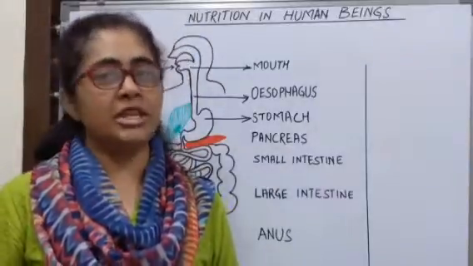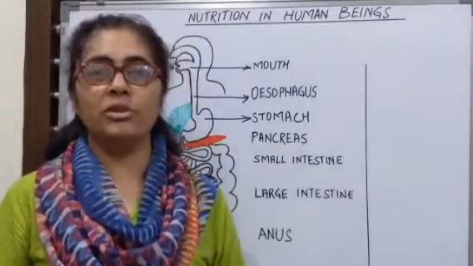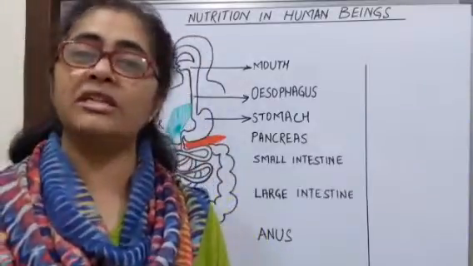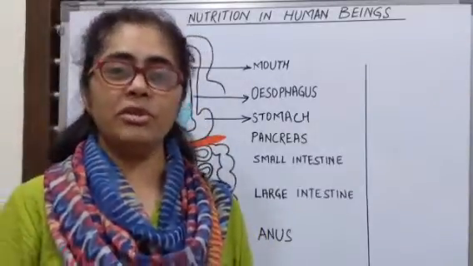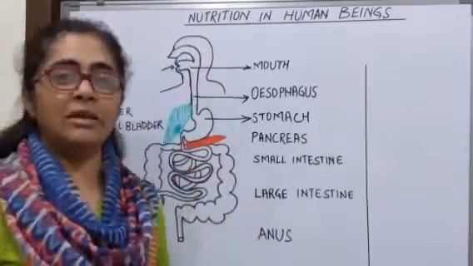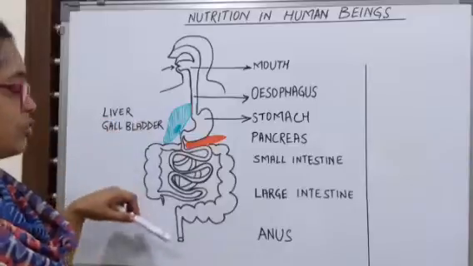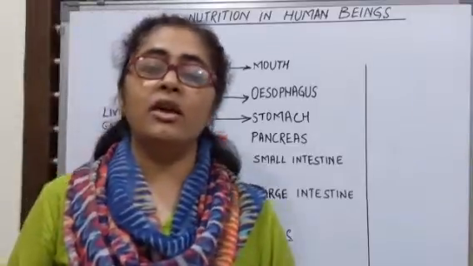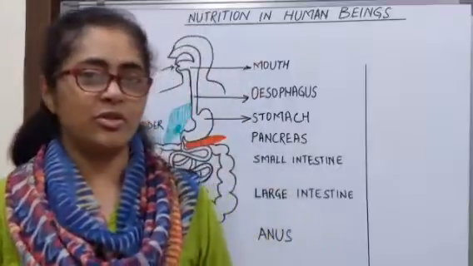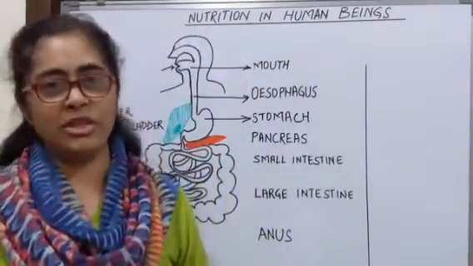Students, today I am going to take up the topic of nutrition in human beings as a part of lesson number 6, Life Processes in Science for Standard 10th. Nutrition in human beings deals with the digestive system, which in turn involves the alimentary canal extending from the mouth to the anus. Now, we eat different kinds of food. What happens to the food once it reaches into the body? That is what we are going to learn today.